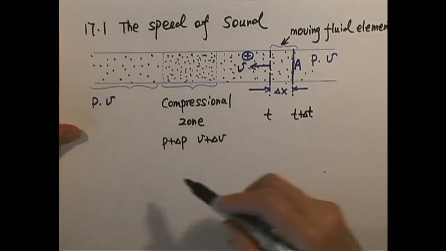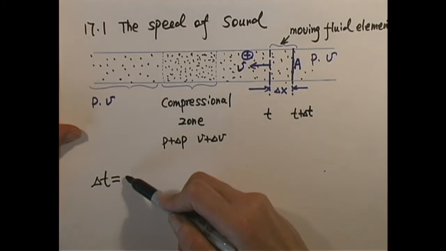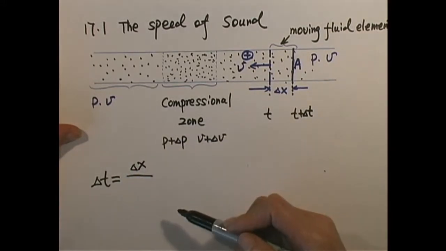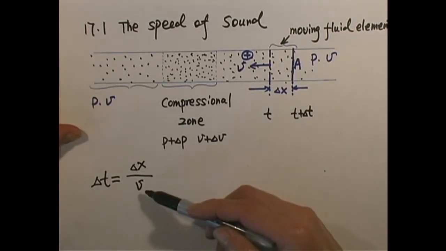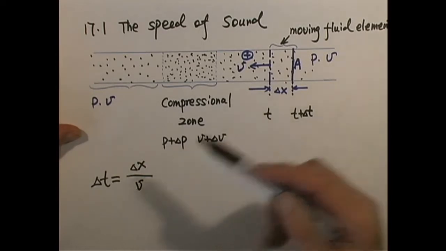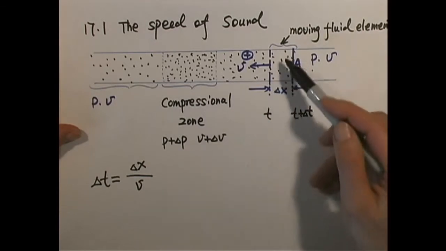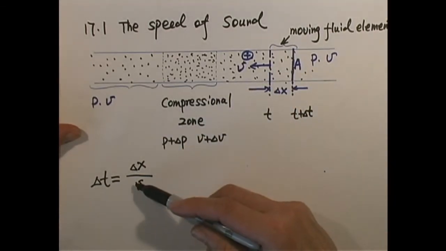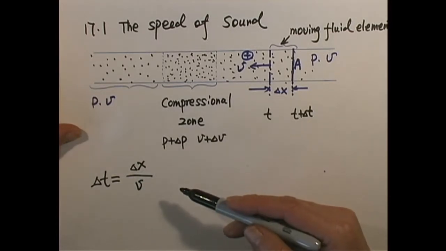The time interval delta t equals the length of the slice divided by the speed at which the slice moves. Obviously, this is calculated while this slice is still outside. This is the time for this moving fluid element to enter the compressional zone, so it will still keep the same v and the distance delta x.